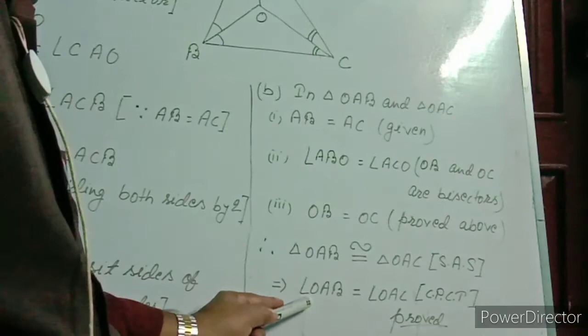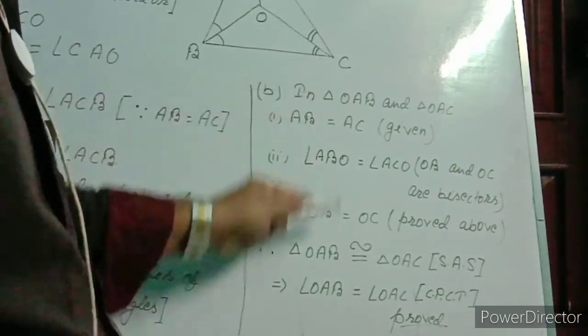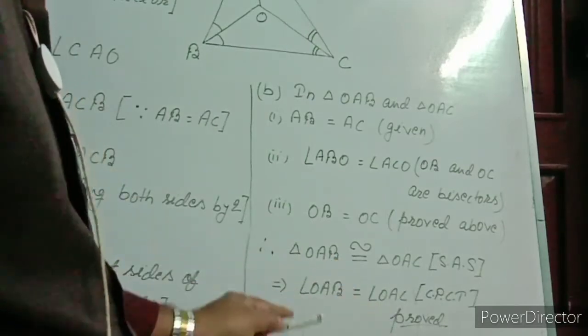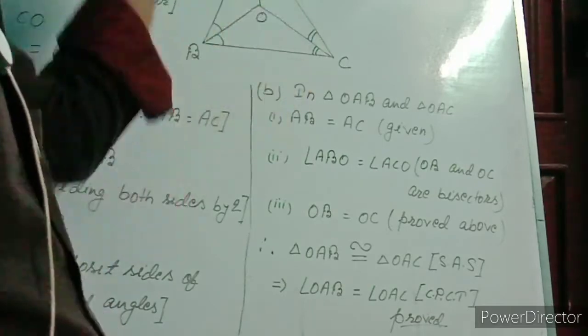So from CPCT we can say angle OAB is equal to angle OAC. Angle OAB equal to angle OAC. Having proved this, OA is automatically the bisector of angle BAC.